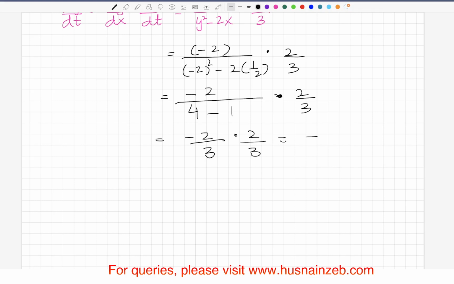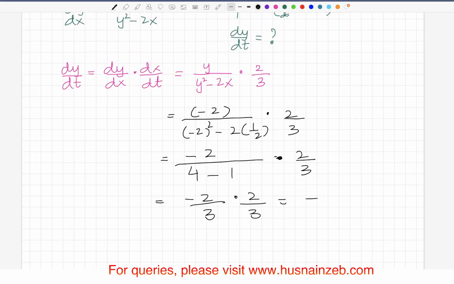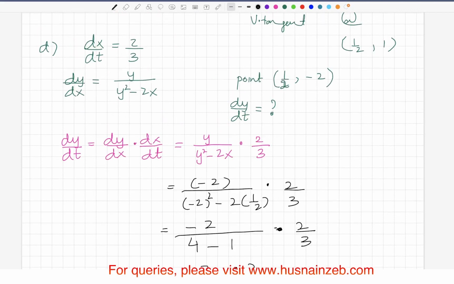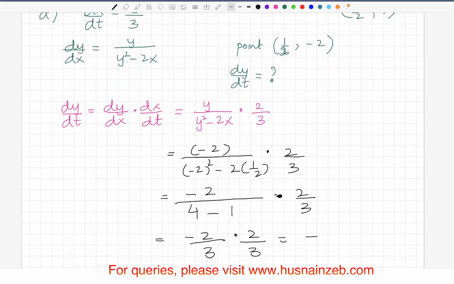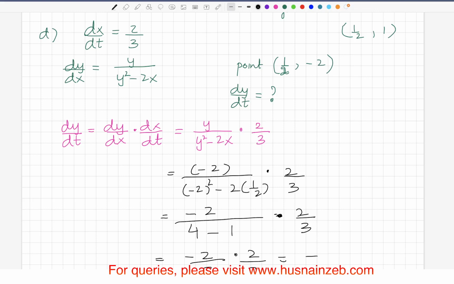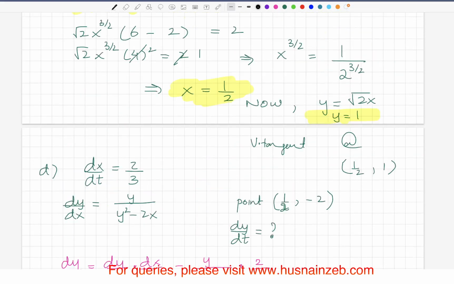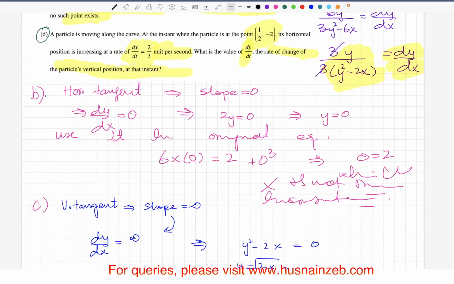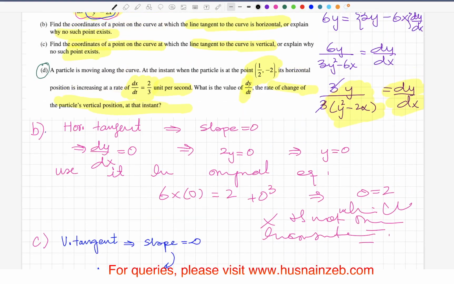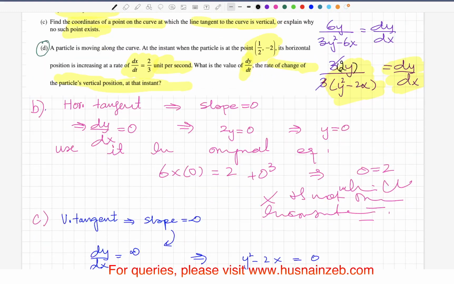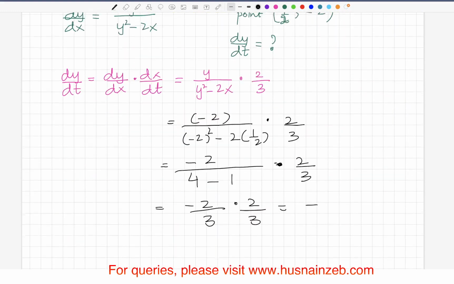Let me correct this: the numerator is 2y, not just y. Ah, there is a 2 here, sorry about that. So yeah, there is a 2 here.